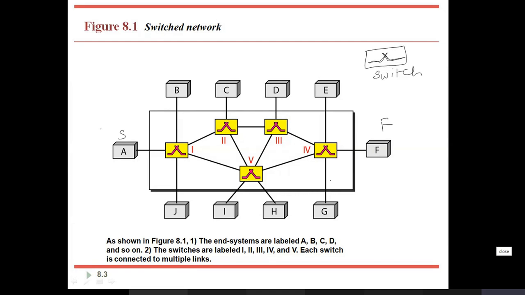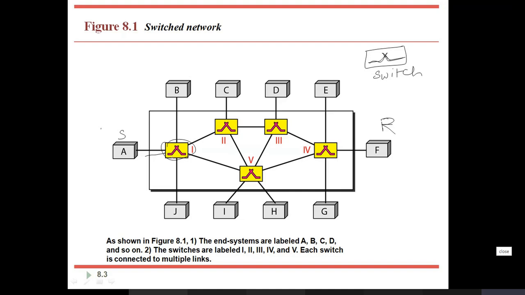Whatever data comes has to pass through the switches. These switches are responsible for transferring the data from the sender to the receiver. Okay, so how will it decide whether to take this path or this path? It is left to the switch. It is going to identify how to reach that receiver, so it will take any one path.